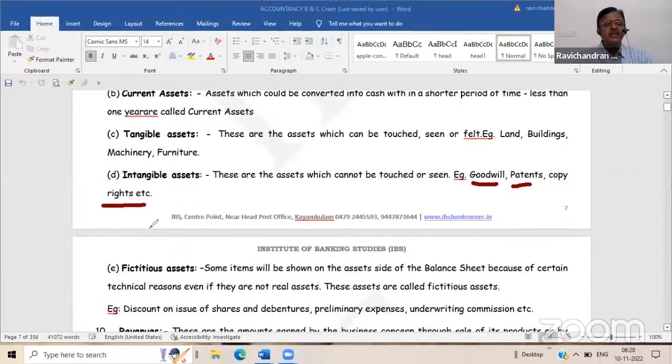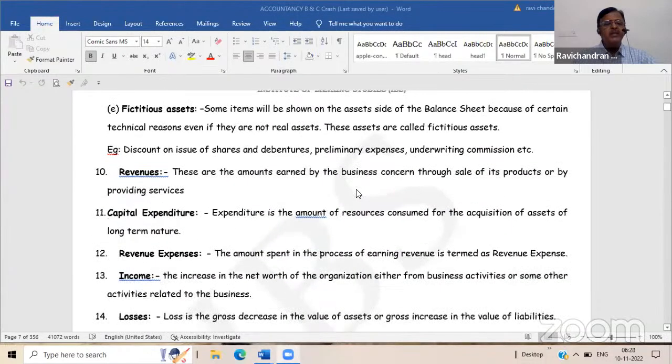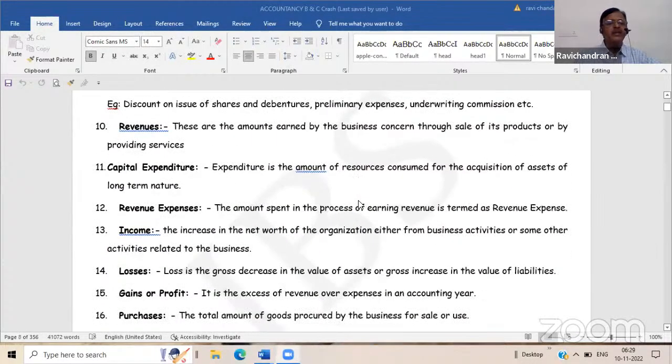These are intangible assets. Fictitious asset, of course, does not fall under this category, but it is, suppose some accumulated loss is there, discount on issue of shares, preliminary expenses, those types of expenditure which are made in lump sum and the benefit of which will be derived over a period of time, those can be classified under fictitious asset. So you have to just read these topics in the IBS note so that one or two questions you will get in the examination.